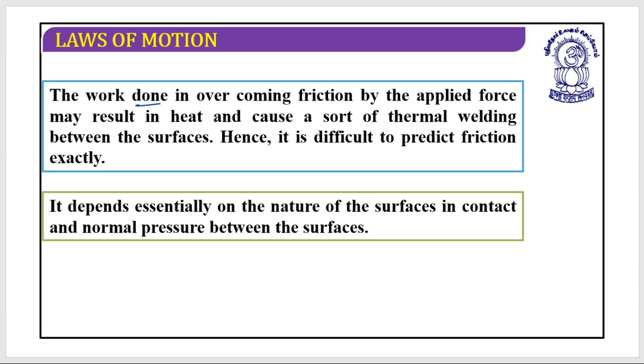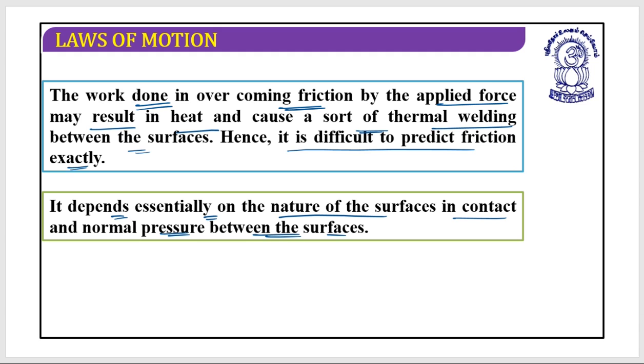The work done in overcoming friction by the applied force may result in heat and cause a sort of thermal welding between the surfaces. Hence it is difficult to predict friction exactly. We don't know exactly what amount of friction is going to act between these two surfaces. It depends essentially on the nature of the surfaces in contact and the normal pressure between the surfaces.